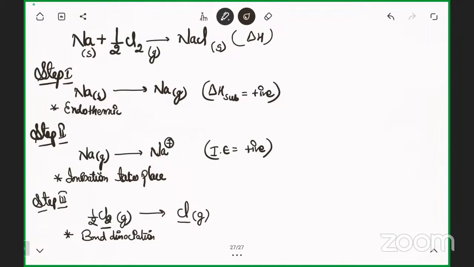So I'm breaking the Cl2 bond. The energy I require is the bond dissociation energy, and it is again considered positive.